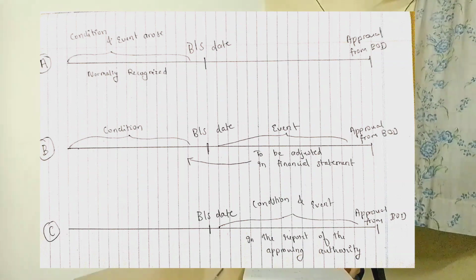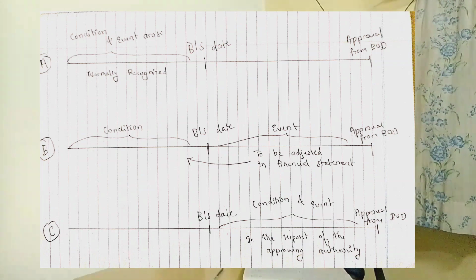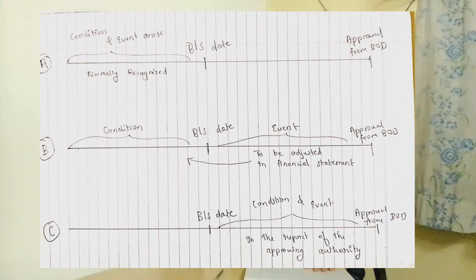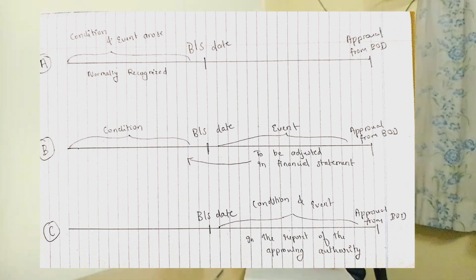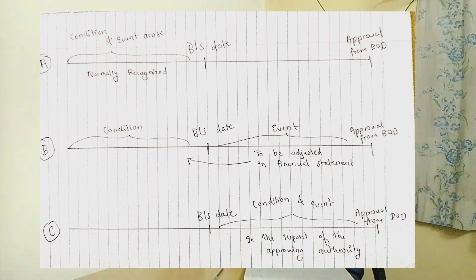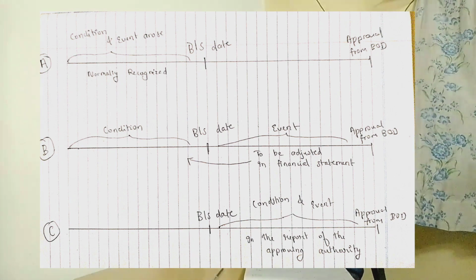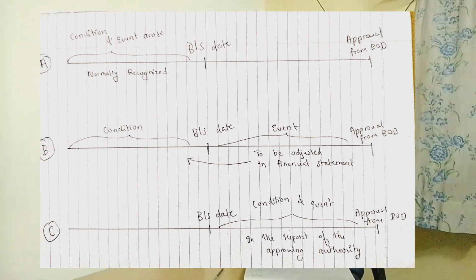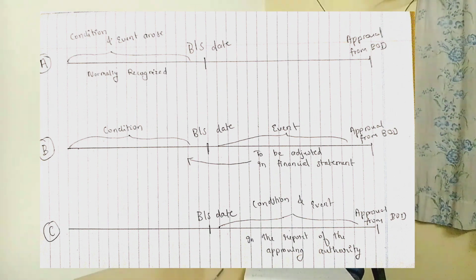Now I hope you can see there are three situations. I have already completed everything, but still, we will learn from the chart. There are three situations: A, B, and C. In situation A, the condition and event arose before the balance sheet date. So before the balance sheet date, both the condition has occurred and the event has arisen. So normally, as per the prudent concept, you have to make the provision for it in that financial year only.